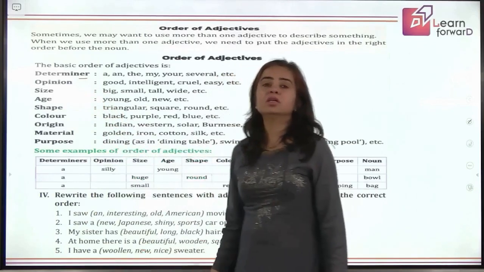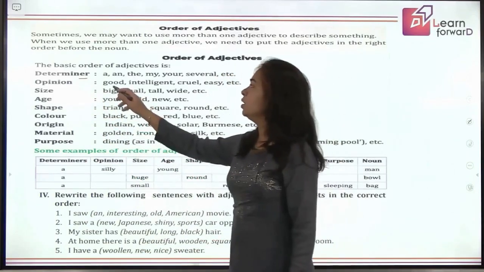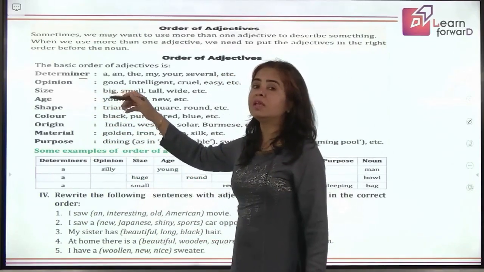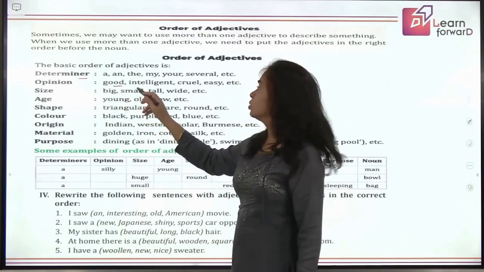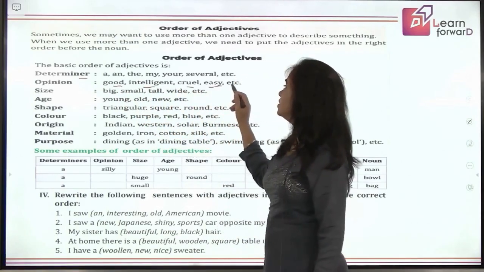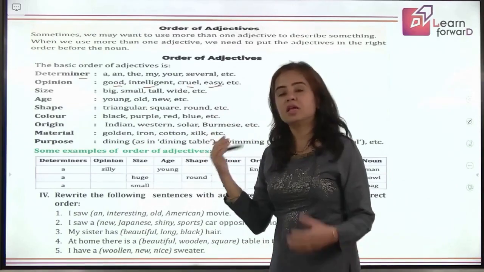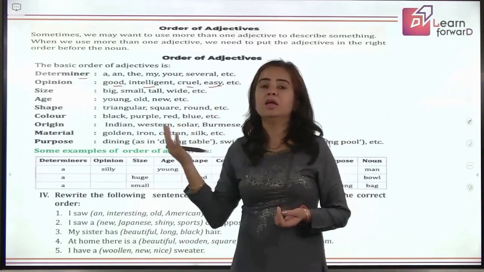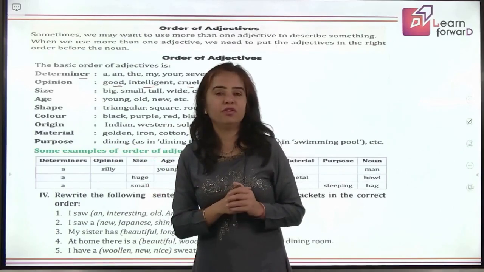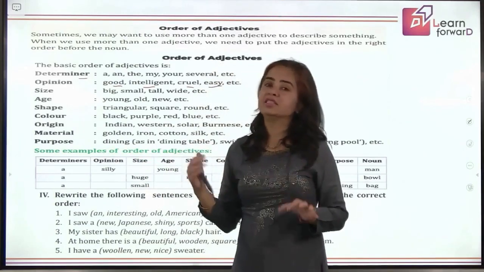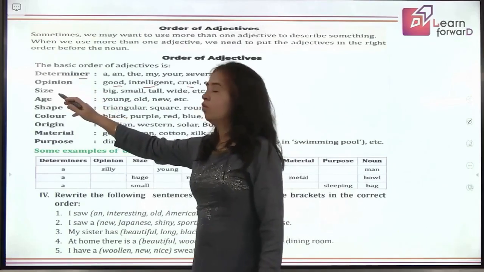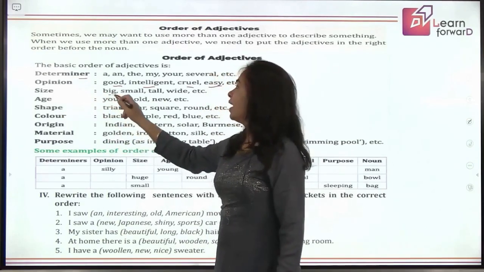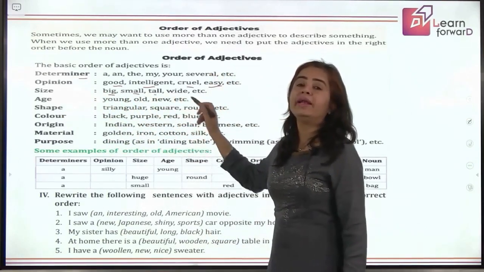Then comes the opinion. In opinion, you just tell, because opinion can vary from person to person. So opinion is whether somebody is good, intelligent, cruel, easy, like that, right? The same question can be easy for somebody, but the other student has a different opinion and it's difficult for him to do. So this is your opinion. Now when you talk about size, it can be big, small, tall, wide, narrow, like that.